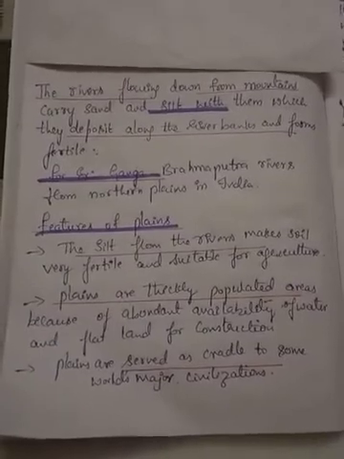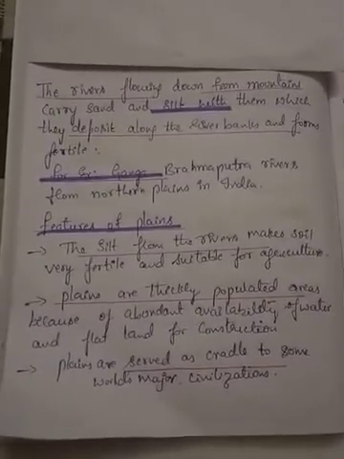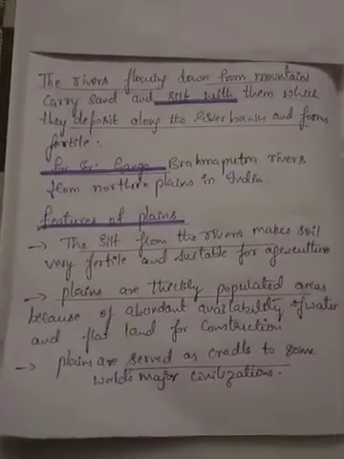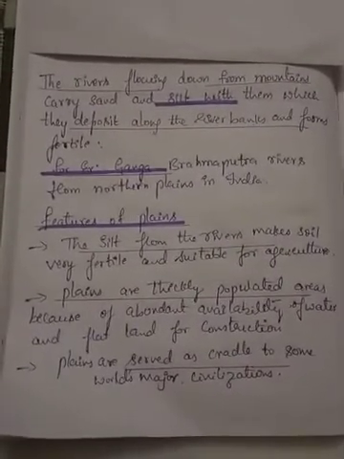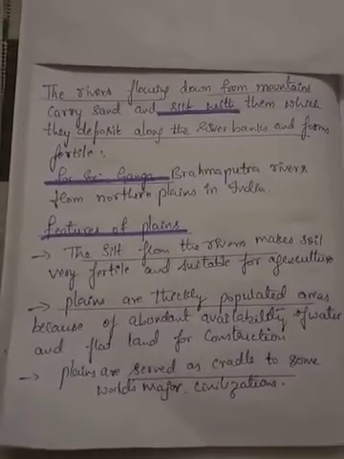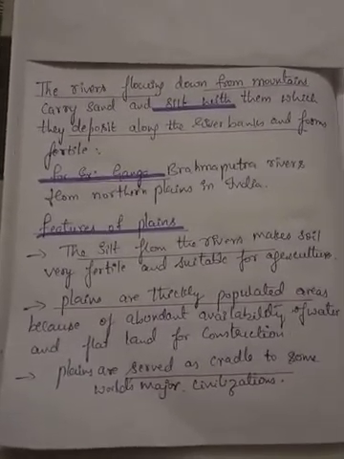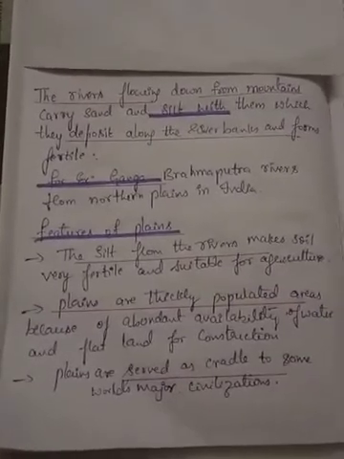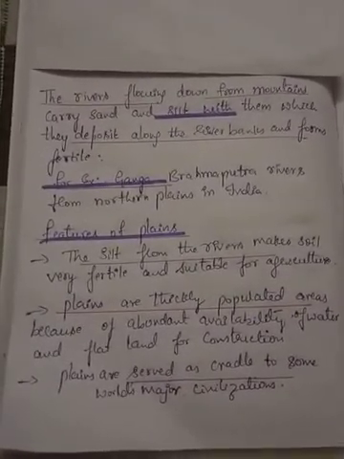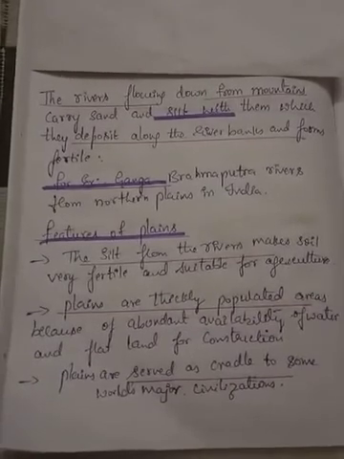For example, the Ganga and Brahmaputra rivers form the northern plains in India. This is one of the examples, where rivers flow from the mountains, carry sand and silt, and settle it at the banks of the river.